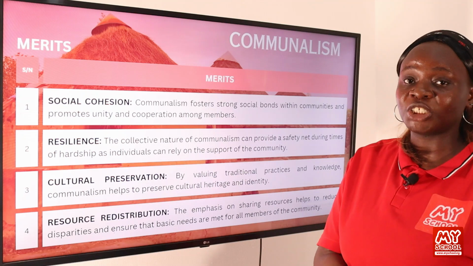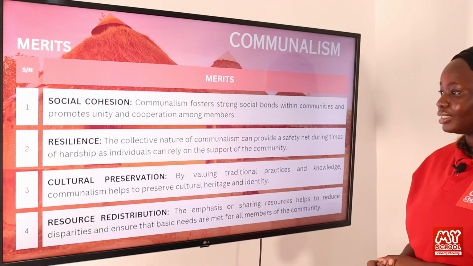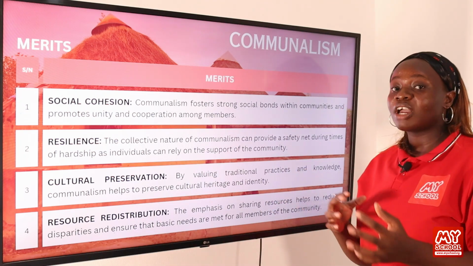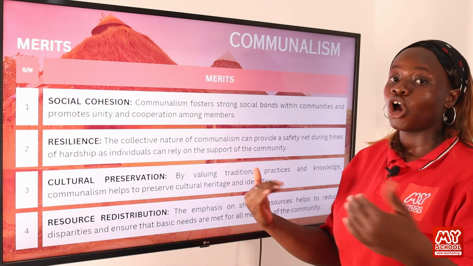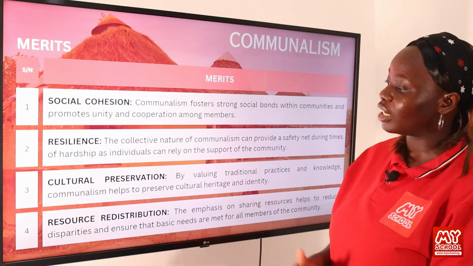It also develops a spirit of resilience. The collective nature of communalism can provide a safety net during times of hardship, as individuals can rely on the support of the community. When you are facing a time of hardship, the community can help to lift you up. This helps to strengthen the community in times of hardship.